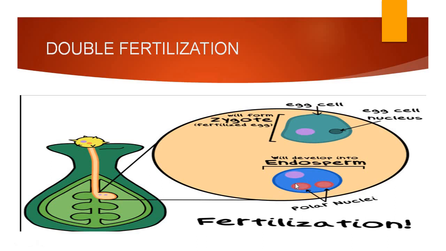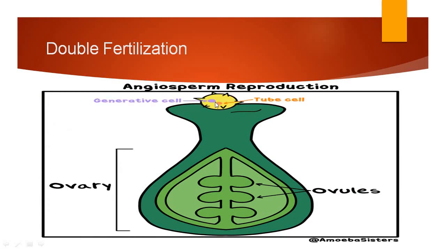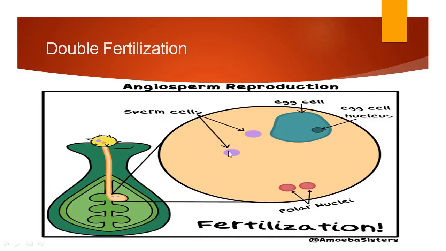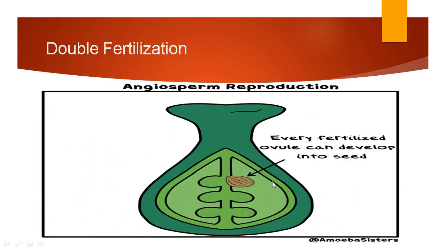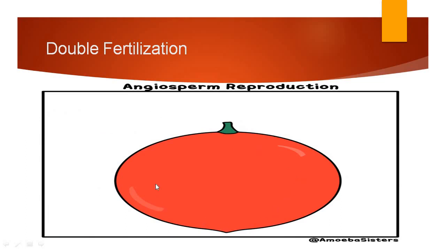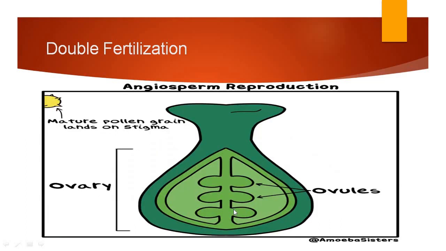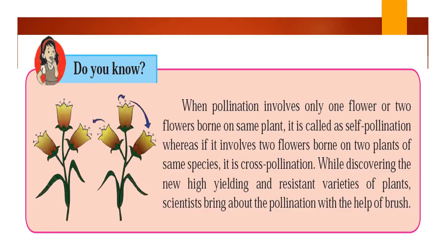Now, whatever we have studied, we will see in animation. This is the pollen grain which falls on the stigma and germinates. The pollen tube will form. This pollen tube will now carry the two nuclei into the ovule. One of these nuclei fuses with the egg cell and forms the zygote, another forms the endosperm, and every fertilized ovule will develop into a seed, and the remaining ovary is transformed into the fruit. So in this way, double fertilization is occurring.